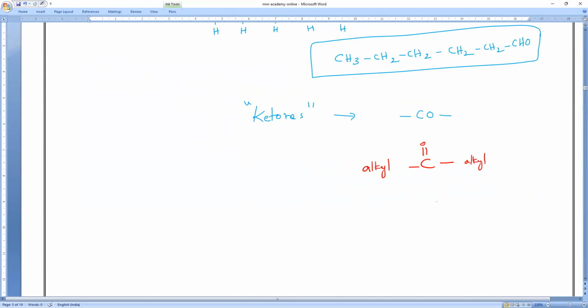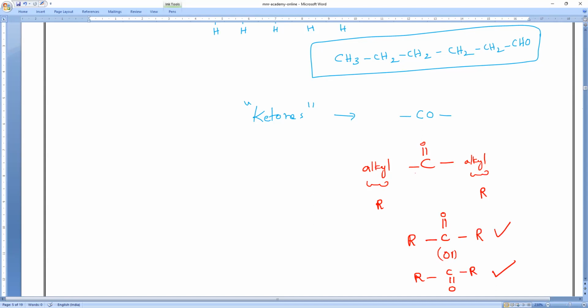Between an alkyl group and an alkyl group. Can you tell me the general representation now? An alkyl group is represented with R. So R single bond C double bond O, single bond R. You can put the double bond O down also. Nothing wrong; up or down, it is all the same. So this is the general representation of ketone. Anyone having any doubt, you can ask me, or else we'll proceed further.